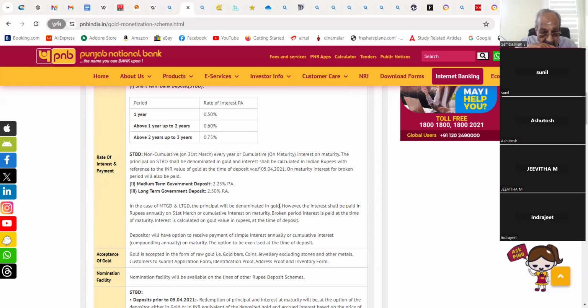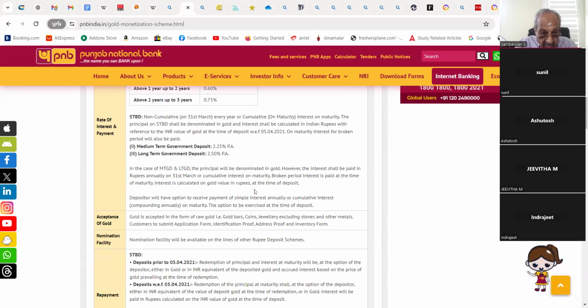For medium term government deposit, 2.25 percent per annum. For long term government deposit, 2.50 percent per annum. In case of medium term and long term government deposit, the principal will be denominated in gold. However, the interest shall be paid in rupees annually on 31st March or cumulative interest on maturity. Broken period interest is paid at the time of maturity. Interest is calculated on gold value in rupees at the time of deposit.